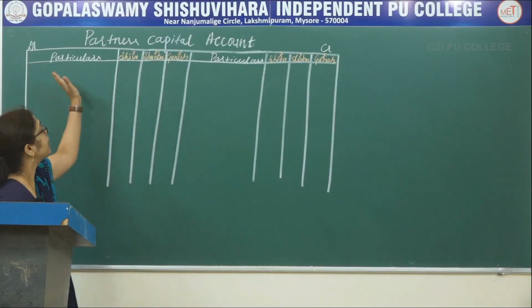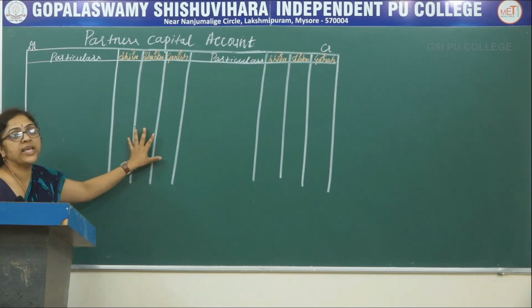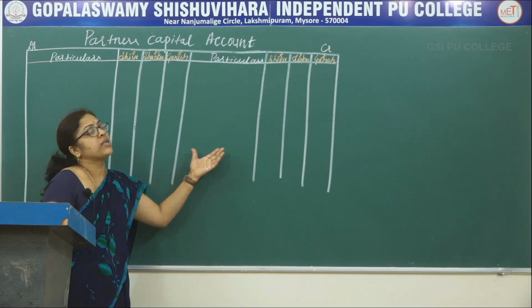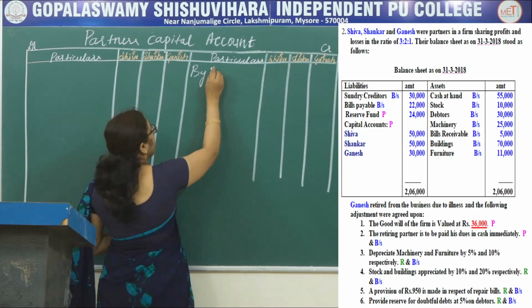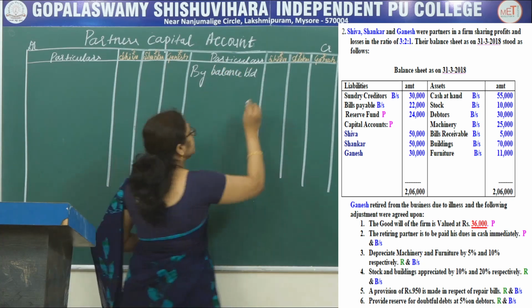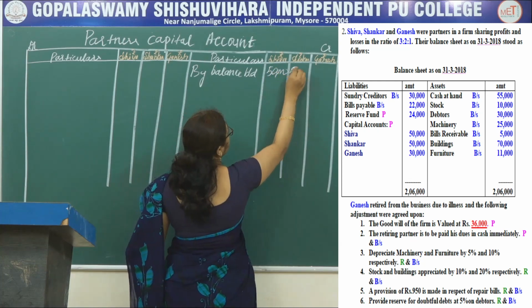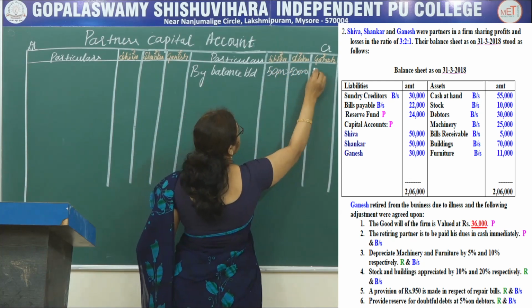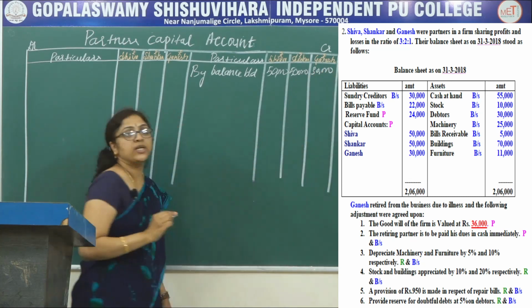Partners capital account, debit as well as credit. On debit side, one particular column and 3 partners amount column is required. Credit side also one particular column and 3 amount column is required. So first bring the capital balance by balance brought down. See the question, the capital amount is 50,000 Shiva, 50,000 Shankar and 30,000 Ganesh. It is given in the question.